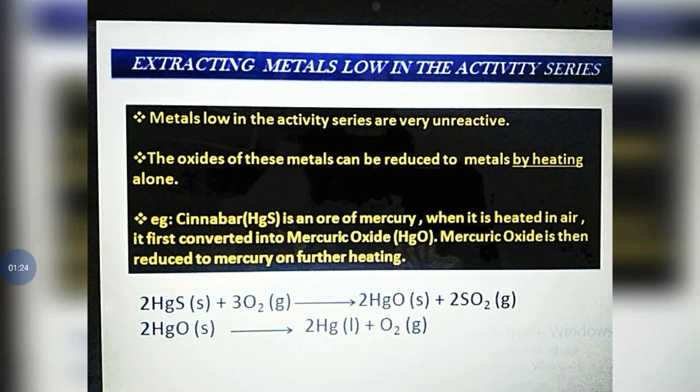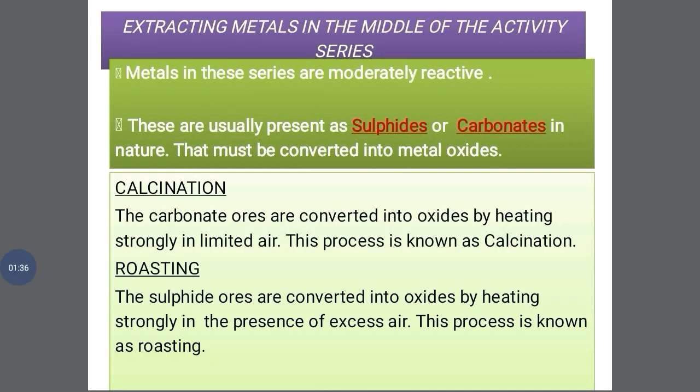First, metal sulfide. If it is a metal sulfide, it should be converted to metal oxide by heating. Again when we heat it, it converts to pure metal. So here, metals low in the activity series are extracted by that method.